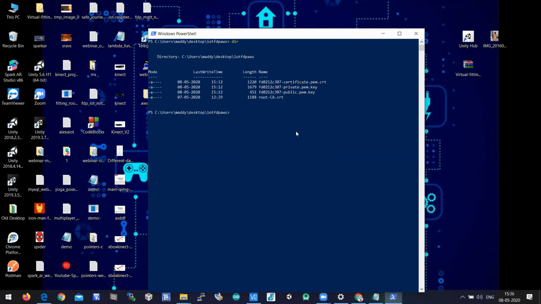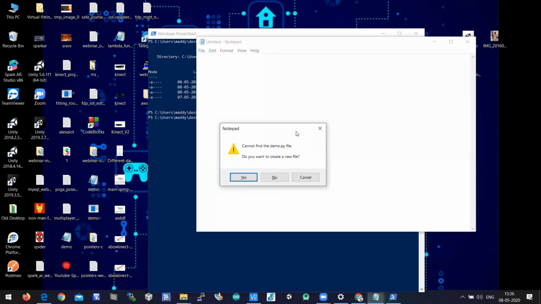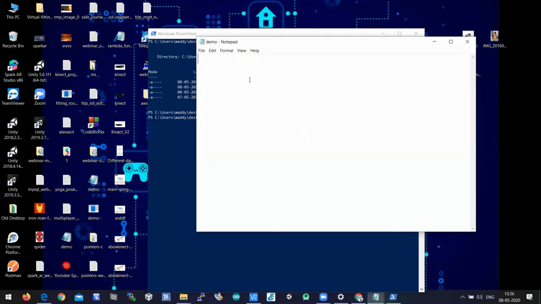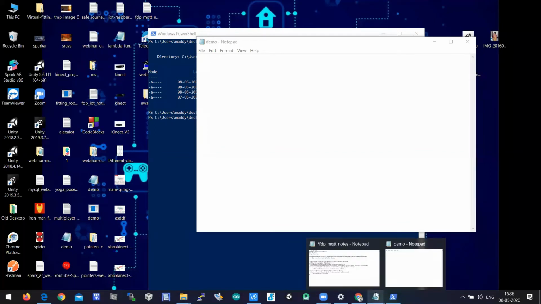You know how to create a program, right? Notepad space demo.py. So the name of the file is demo. Notepad is nothing but a text editor. When you hit enter, a notepad file will open. You need to click on yes. When you click on yes, you can see demo.py on the top of the notepad. Okay, the command is notepad space demo.py. So that is a step here.